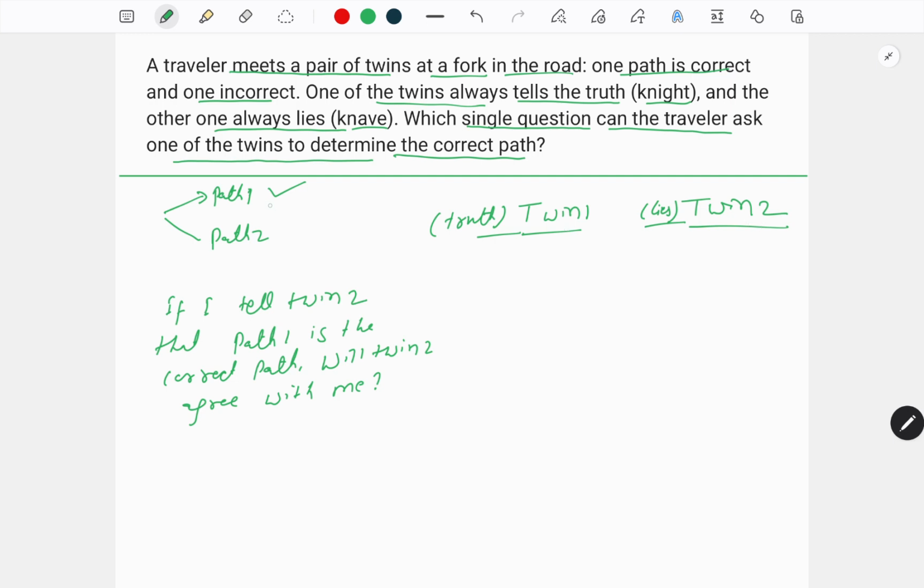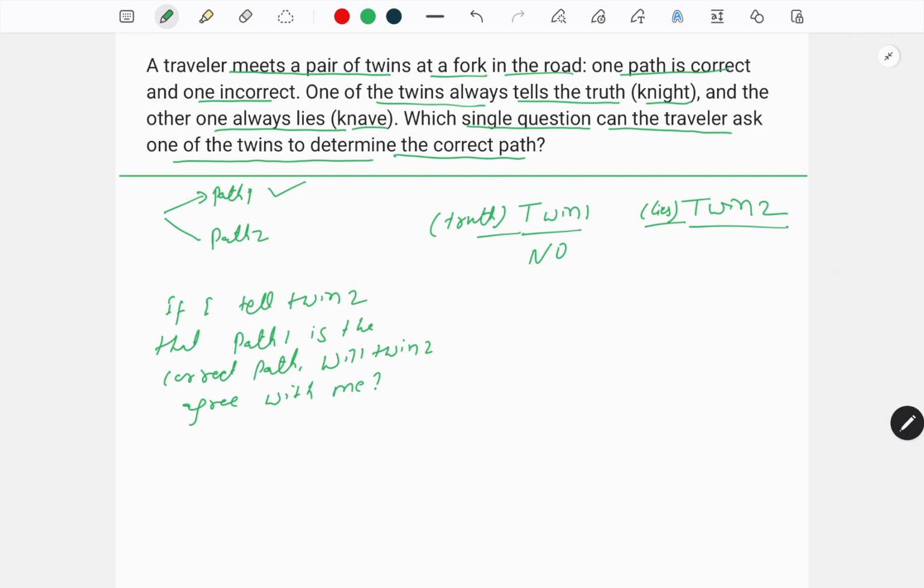Since path 1 is the correct path, twin 2 will say no. If I had directly asked twin 2 whether path 1 is correct, he would say no, and twin 1 knows that twin 2 will not agree with you. So twin 2 will say no, and since twin 2 will say no, twin 1 will reply to me no, right?